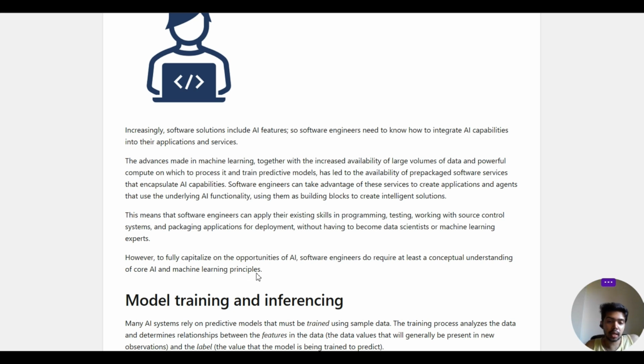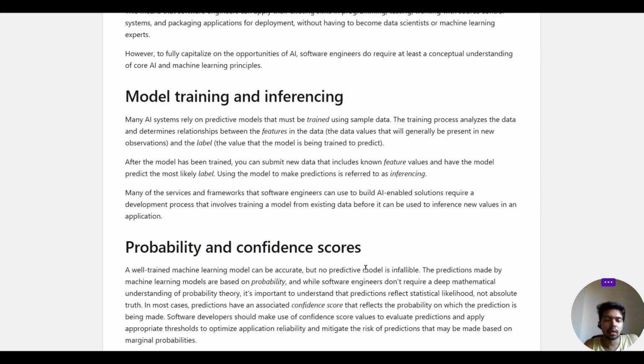So how do you fully capitalize on the opportunities of AI? Software engineers do require at least a conceptual understanding of core AI and machine learning principles, but it is always better to have an understanding of the basic principles, as we know.